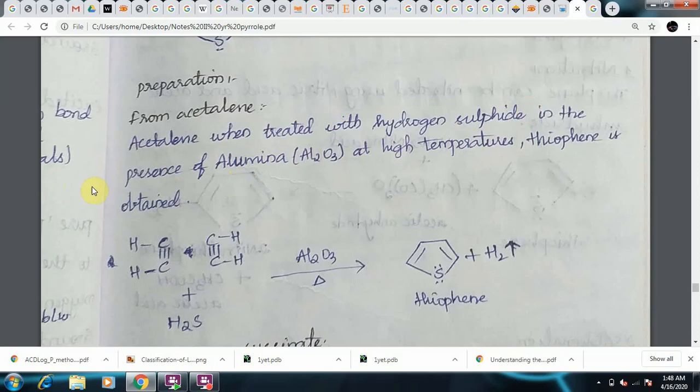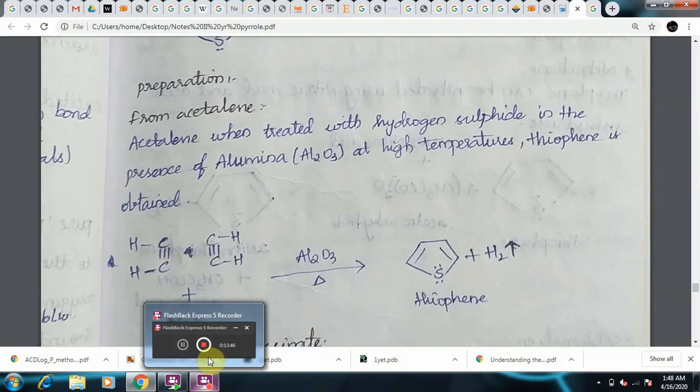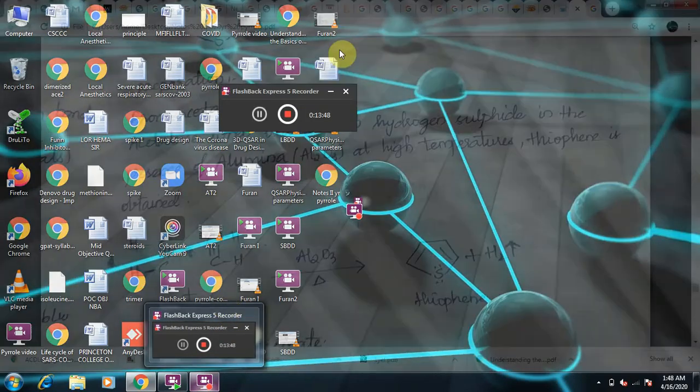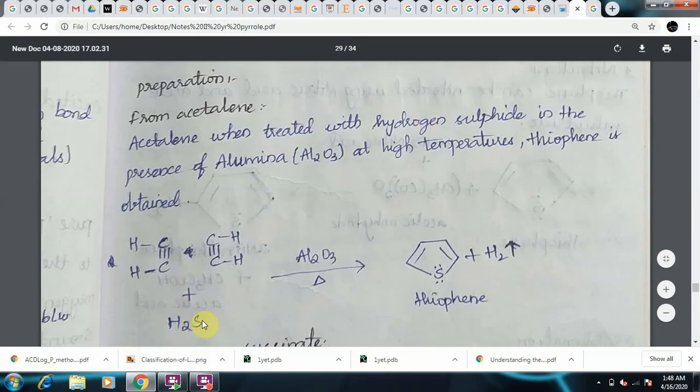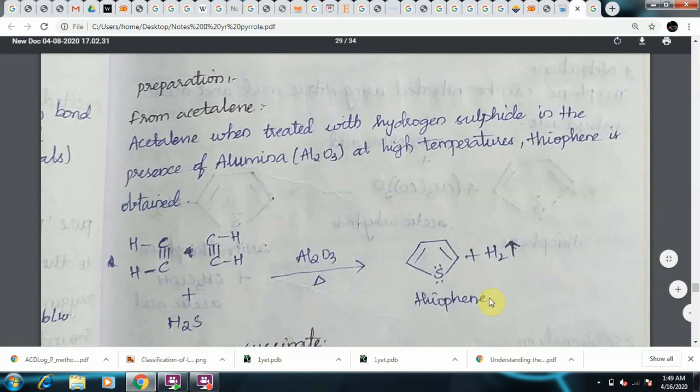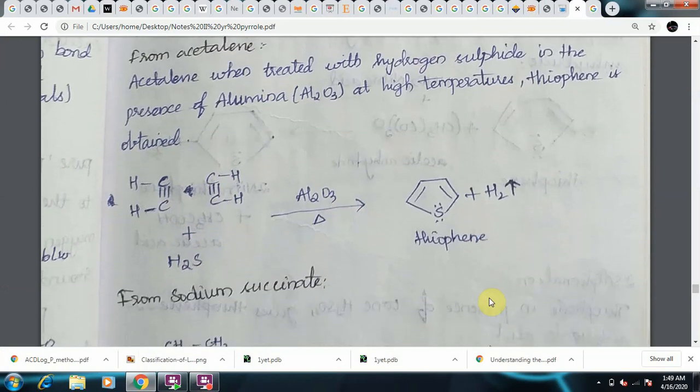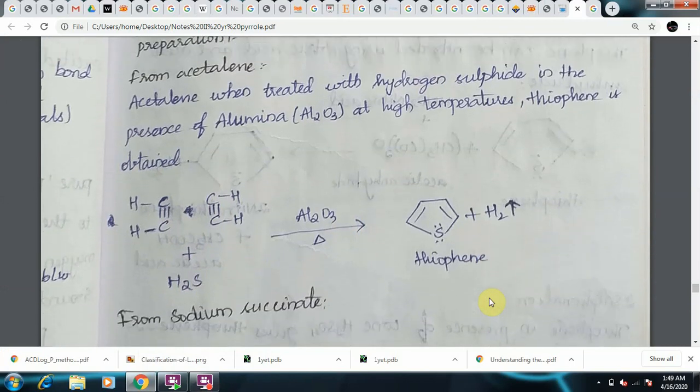In the case of thiophene, CH triple bond CH and CH triple bond CH, 2 moles of acetylene, when treated with hydrogen sulfide gas in presence of alumina at high temperatures, the molecule undergoes ring cyclization to generate thiophene, and the byproduct obtained is hydrogen. So this was the preparation method from acetylene.